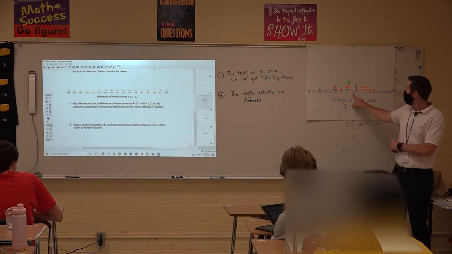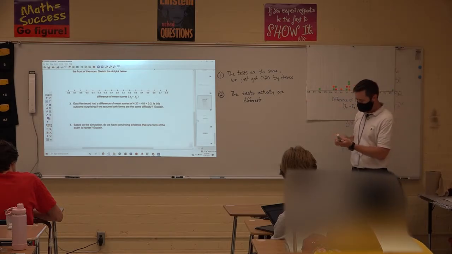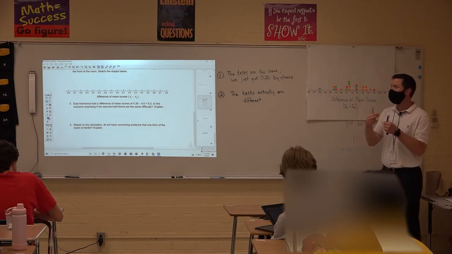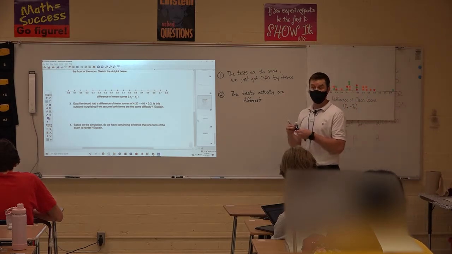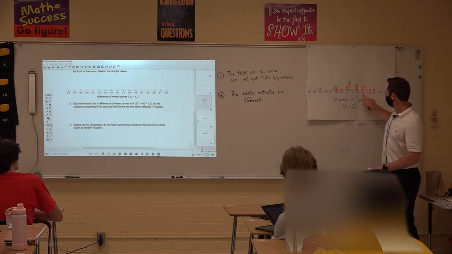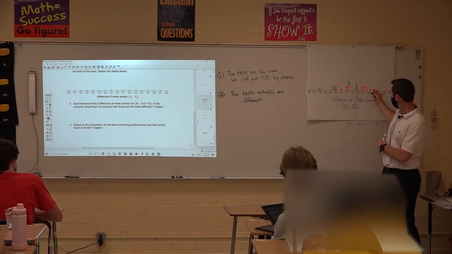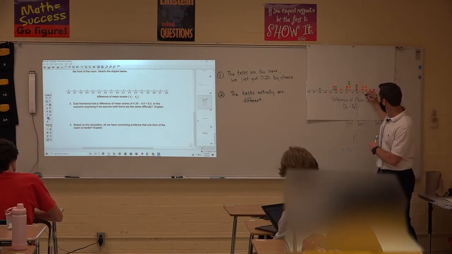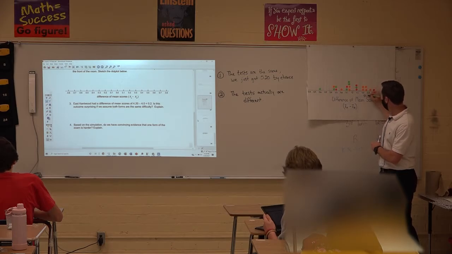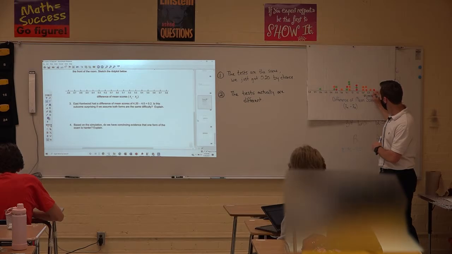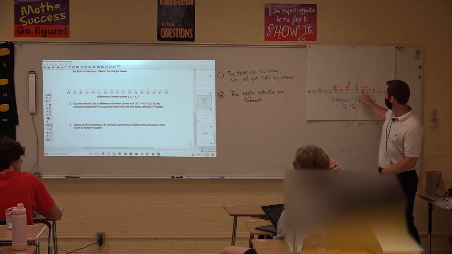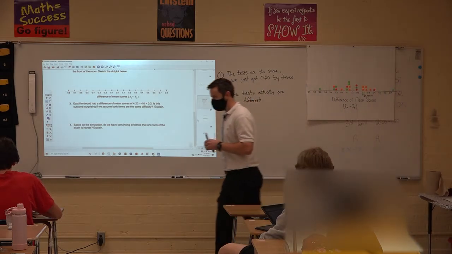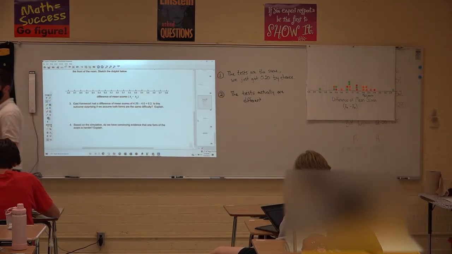It should be 0. So on your dot plot, I want you to add in where East Kentwood's difference lives. Okay, and so that's right here at positive 0.2. So maybe under here I'm going to write EK for East Kentwood. Let's say EK results, and let's draw a little arrow right here at the 0.2. Okay, so right here is their sample difference that they got.